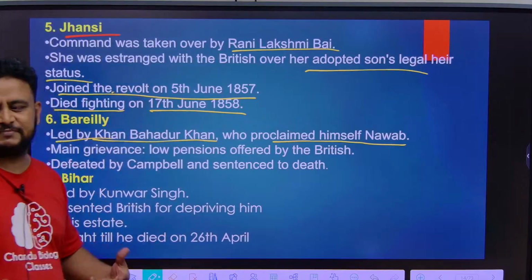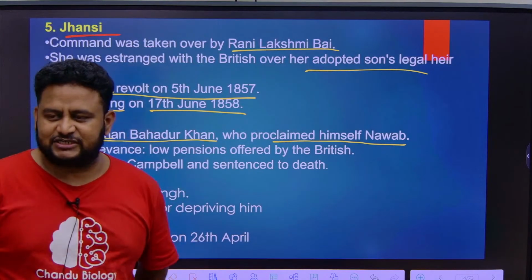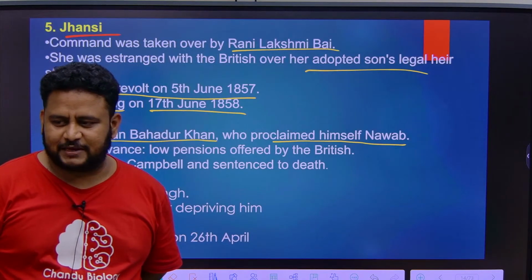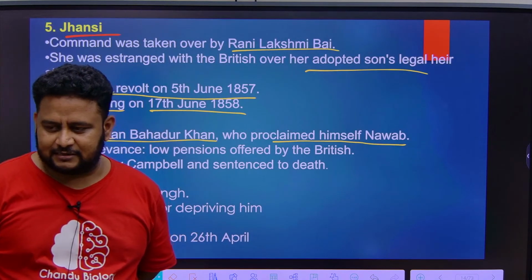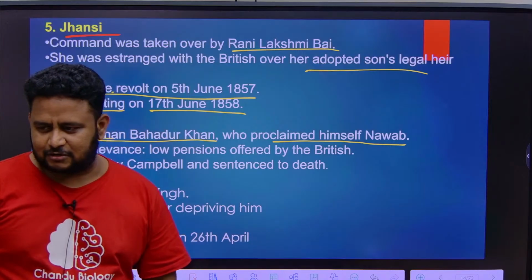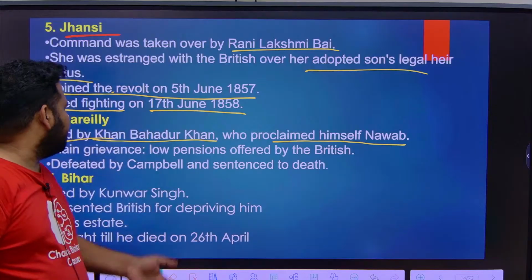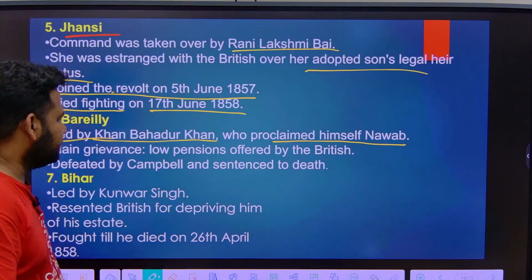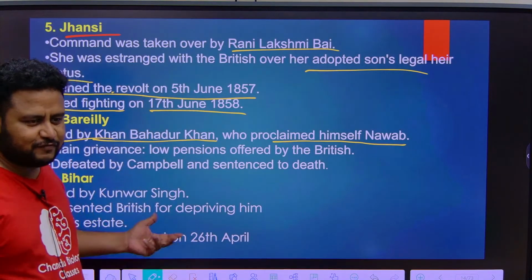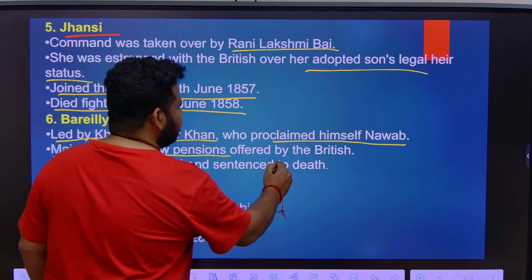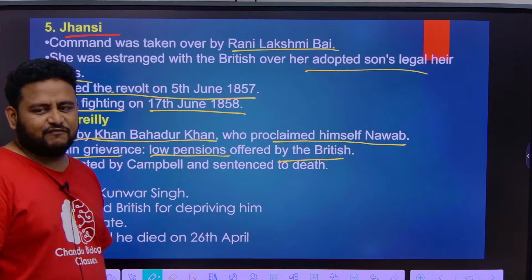Nawab is a title, like I told you, Article 18 abolishes titles, and Nawab is also a title that should not be allowed. But that came later in the constitution; at that time they used to have their own thing. So Khan Bahadur Khan proclaimed himself, I am the Nawab of Rai Bareilly. The main grievance was low pensions offered by the British.